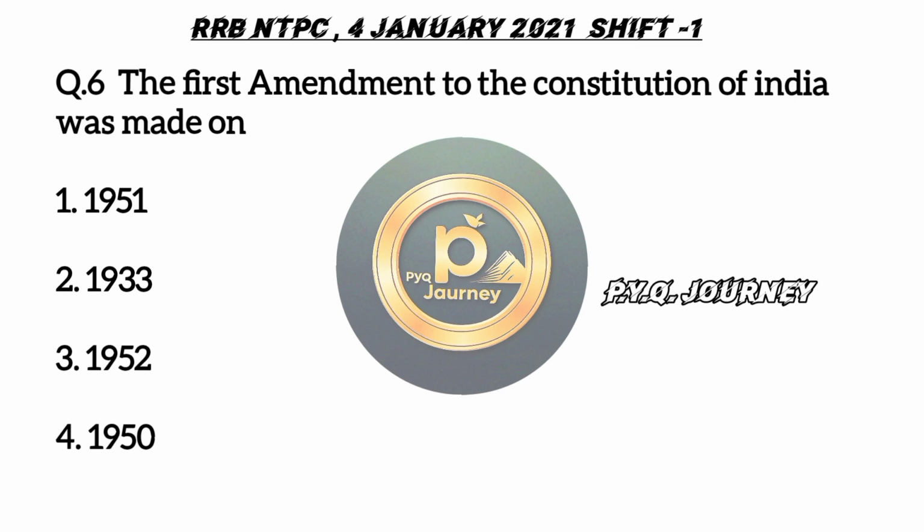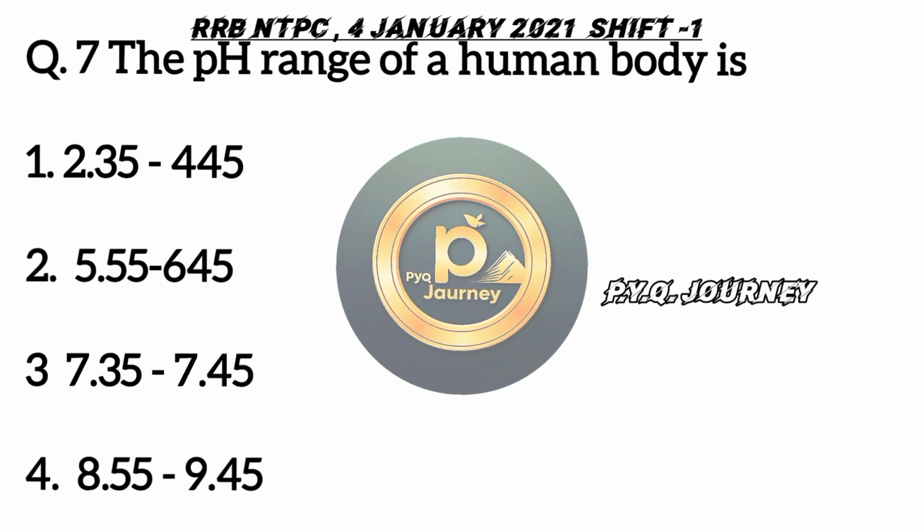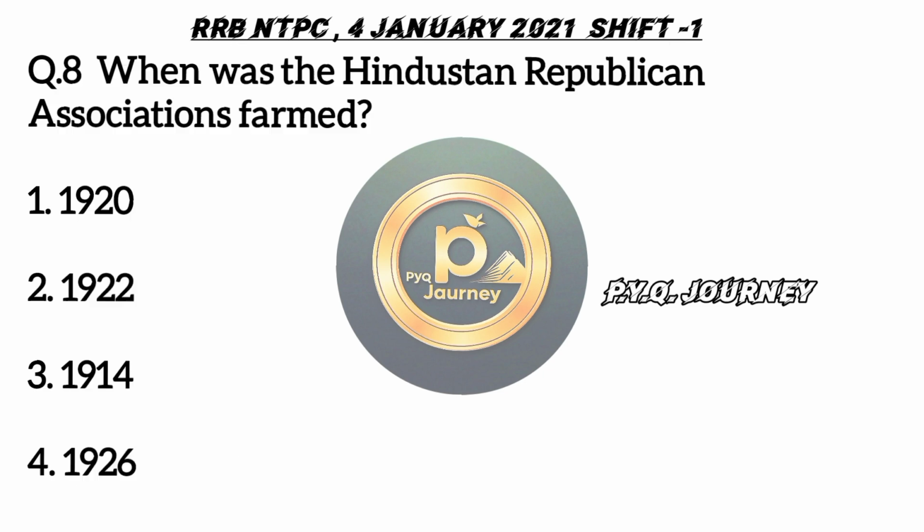Question number 6. The first amendment to the Constitution of India was made on 1951. Question number 7. The pH range of a human body is 7.35 to 7.45. Question number 8 है when was the Hindustan Republican Association formed? Answer है 1914.